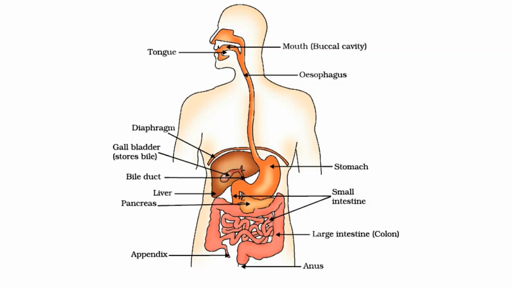So the food that we consume that is rich in carbohydrates is broken down into glucose, the food that is rich in proteins is broken down into amino acids, and the food that is rich in fats is broken down into fatty acids and glycerol. So now the digestion is finished, the breaking down of food into its simpler components is over.